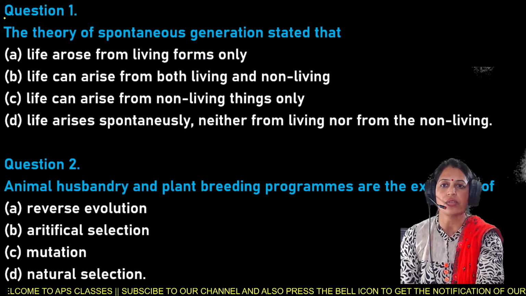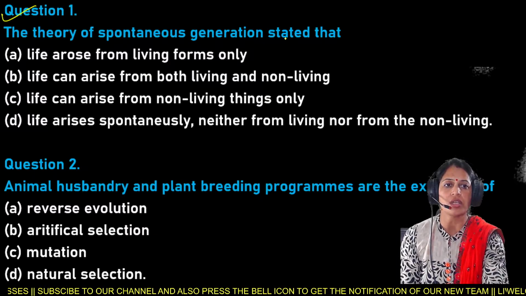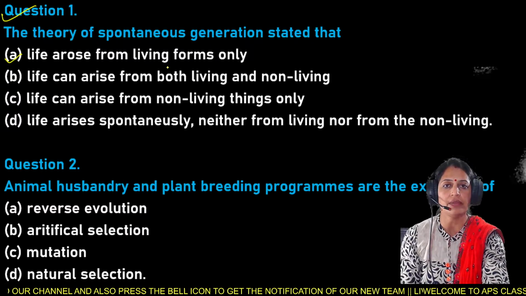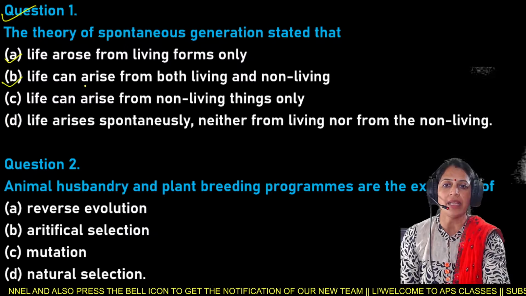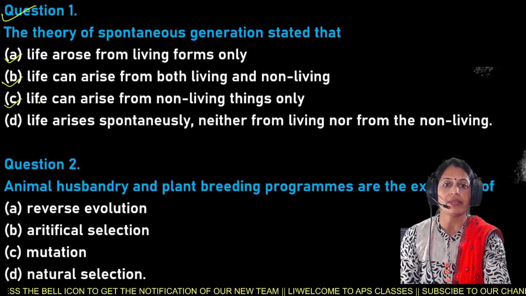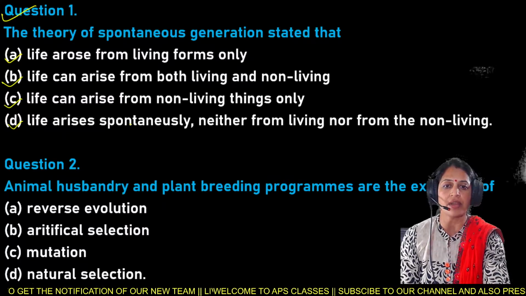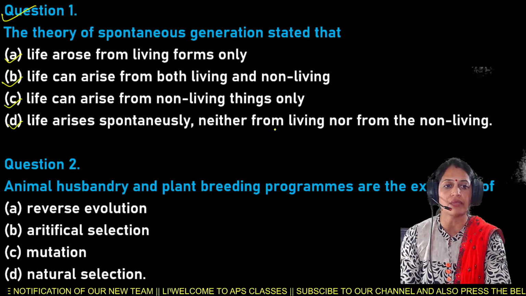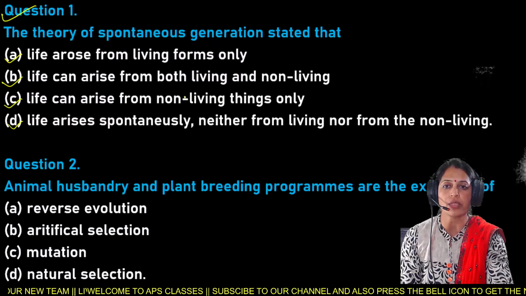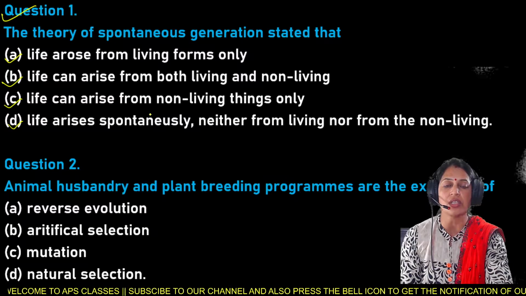Question number 1: the theory of spontaneous generation stated that, options are: A, life arose from the living forms only; B, life can arise from both living and non-living; C, life can arise from the non-living things only; and D, life arises spontaneously neither from living nor from the non-living.